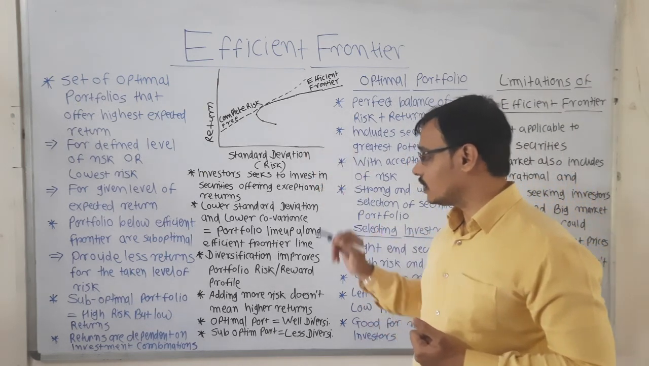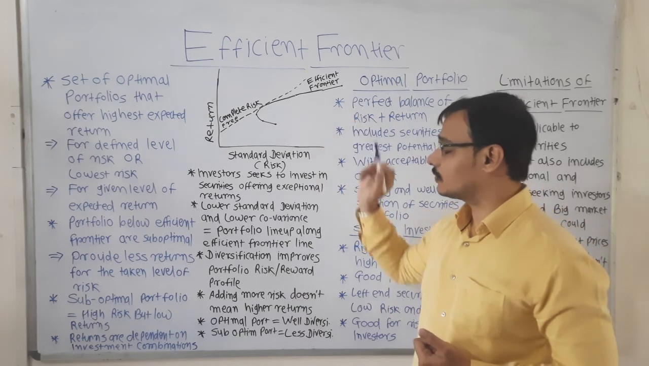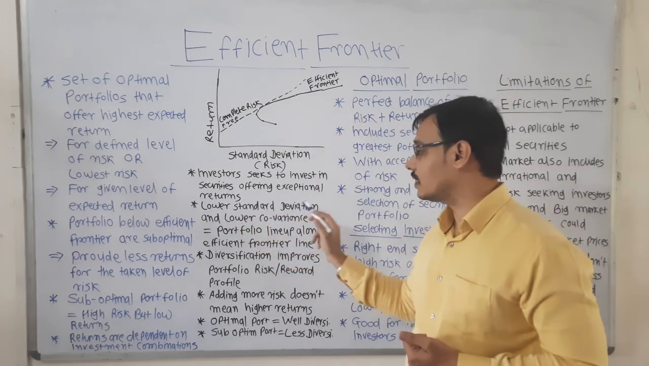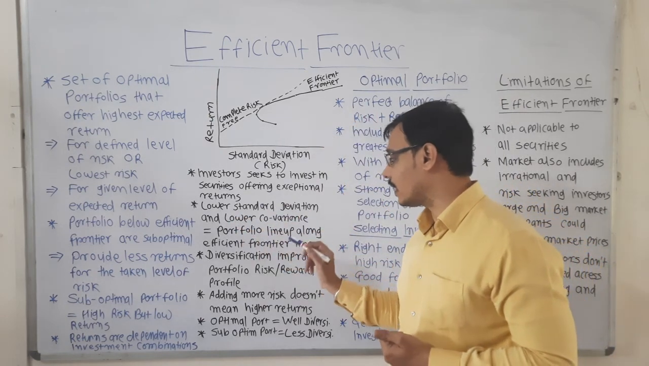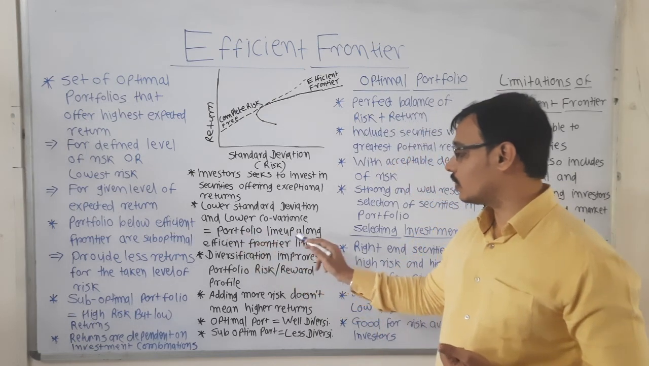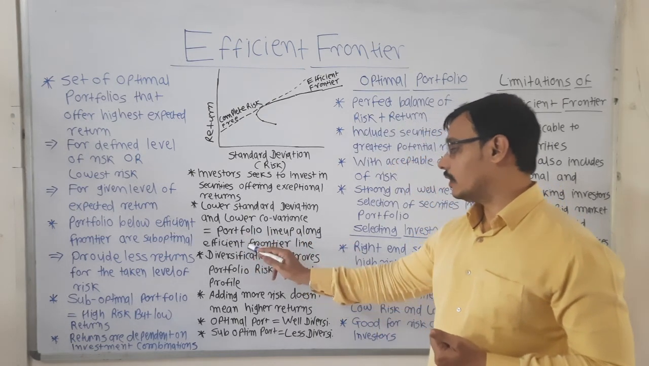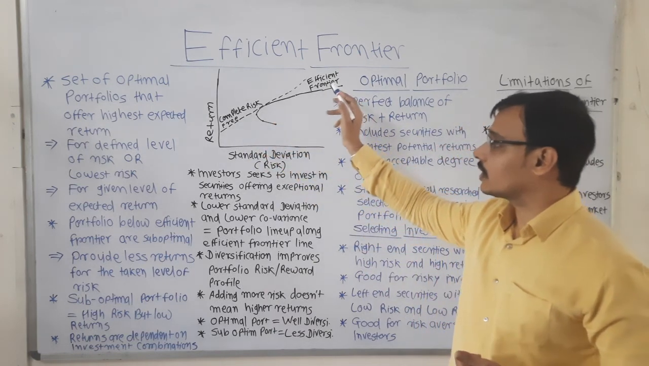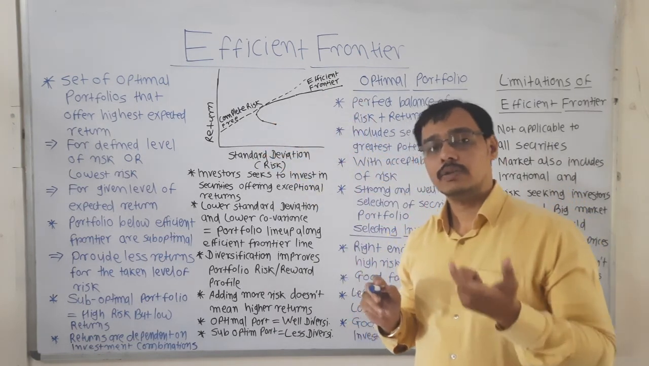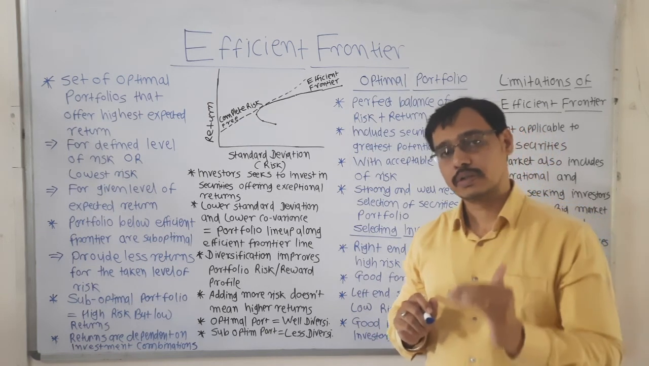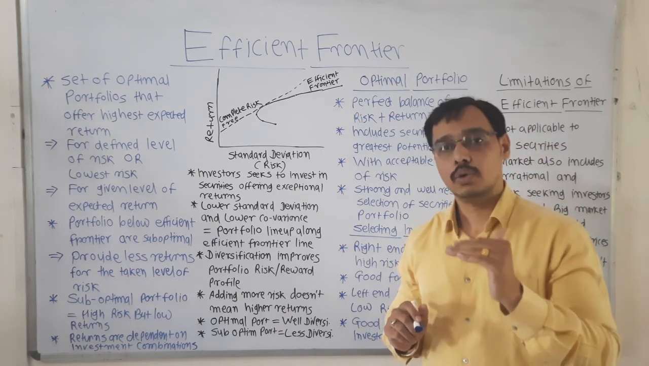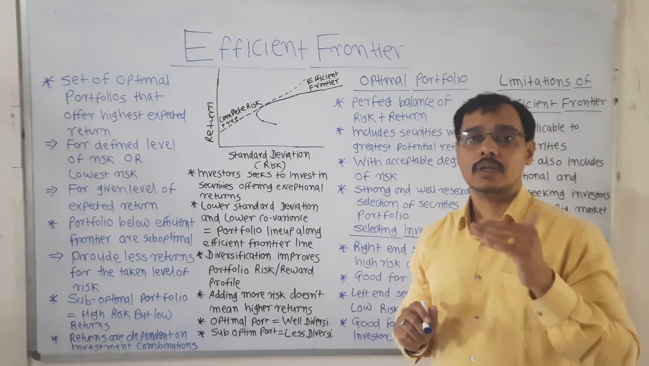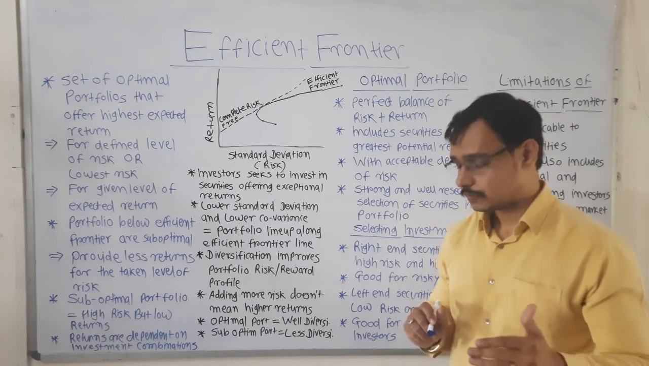So according to this diagram, according to efficient frontier theory, lower standard deviation and lower covariance means the portfolio lines up along the efficient frontier line. So this is the efficient frontier line, and when your investment is of low standard deviation and low covariance, at that time the risk will be low.